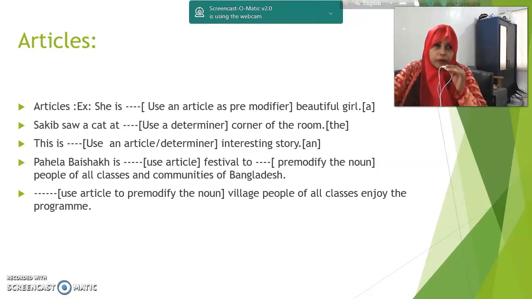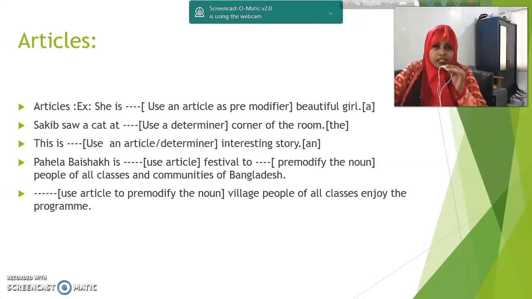Number 4, Pohela Boishak is blank, use an article to pre-modify the noun, festival, people of all classes and communities of Bangladesh. In the first gap, Pohela Boishak is dash festival.